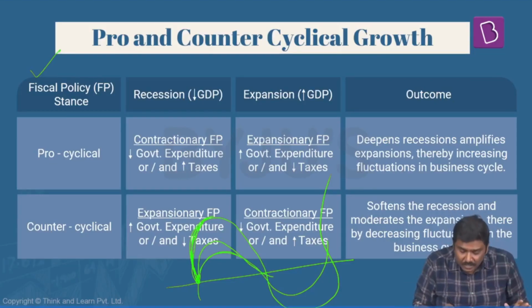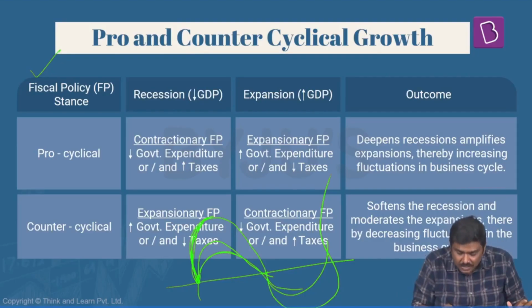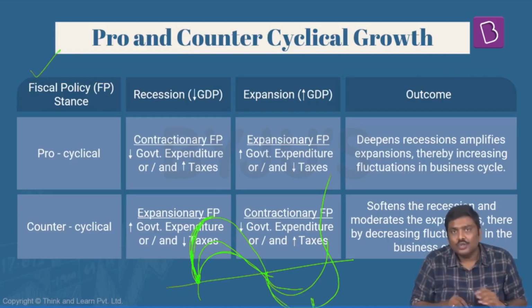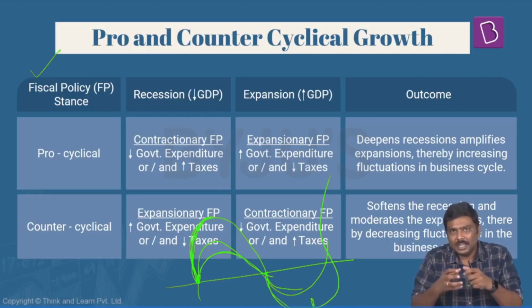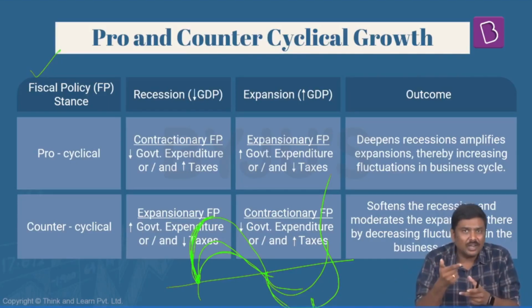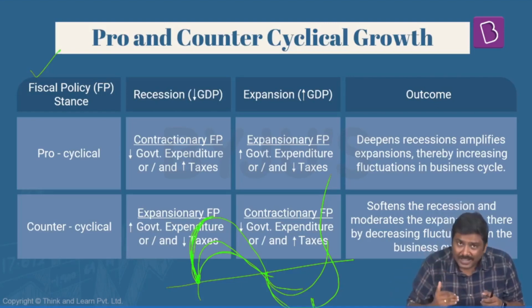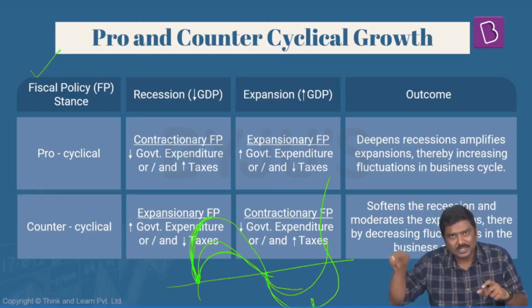And on the other hand, if government doesn't intervene during the stage of recession, the recession may become much more severe. So the negative GDP growth rate will be much higher if government doesn't intervene. And again here, government needs to intervene, increase the expenditure, create employment so that they will again stabilize this particular business cycle.